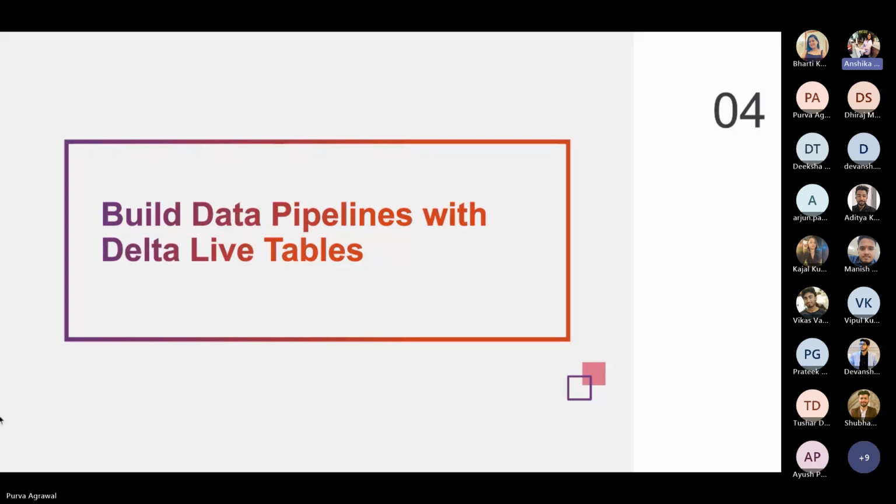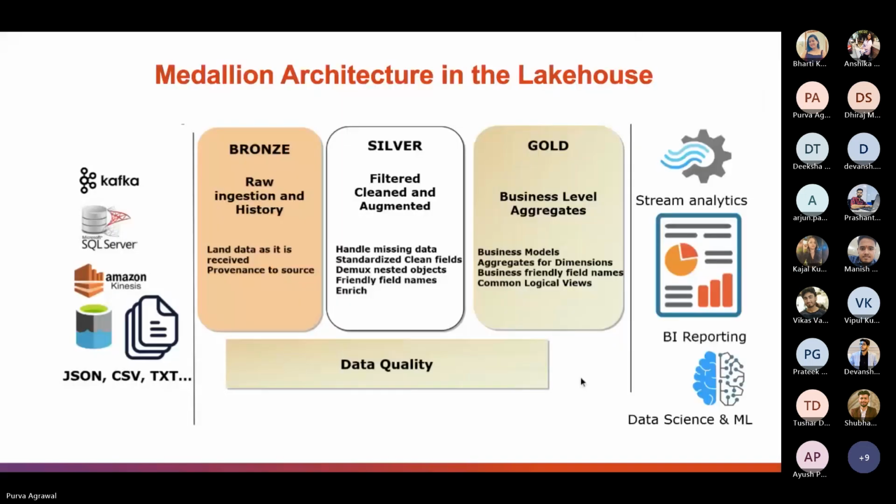Moving to the fourth topic of our agenda, building data pipelines with Delta Live Tables. As you can see here, we have the medallion architecture in the lakehouse. The first thing that comes to mind is, what are these medals representing here? Are they actually a part of the architecture? Let me tell you, they are the multi-hops in the lakehouse and are just used to make our visualization of the architecture better.